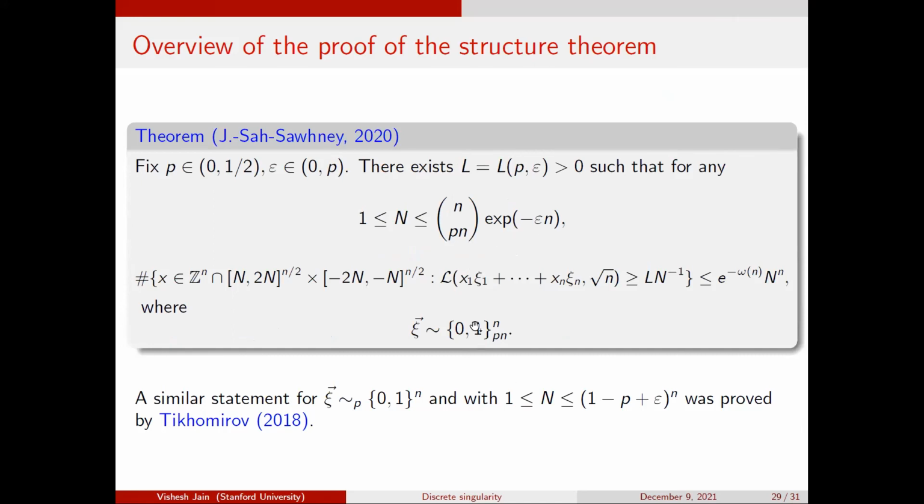Maybe I discretize everything, and everything is nice. Or maybe you can even forget about this problem and just think about the following integer problem. Let's say I have vectors on the integer lattice, and let's say I have some condition on their coordinates. Their coordinates either lie between n and 2n, half of them, and half of them lie between -2n and -n. The only reason is I want some separation because I know my vectors are not close to constant. So it's some discretized version of this thing. And now what you want to show is that